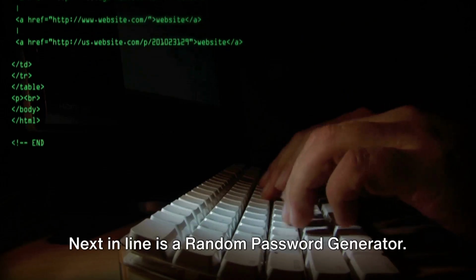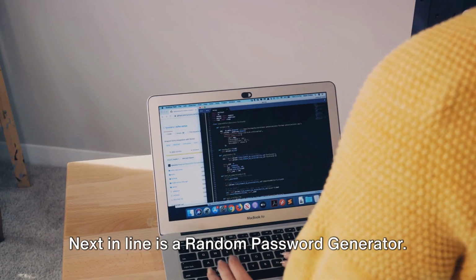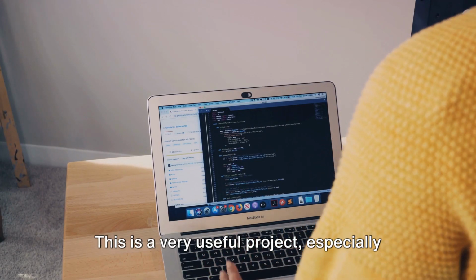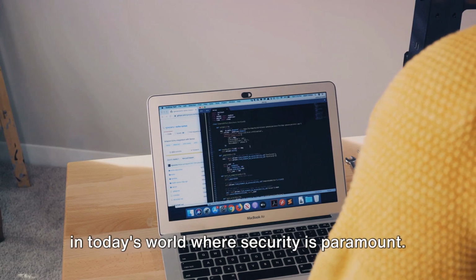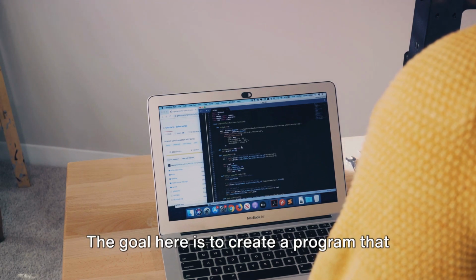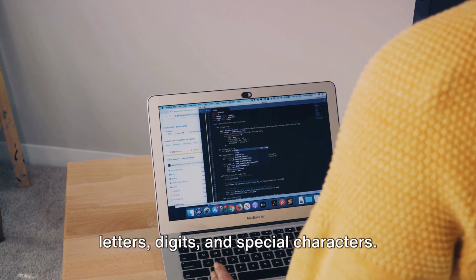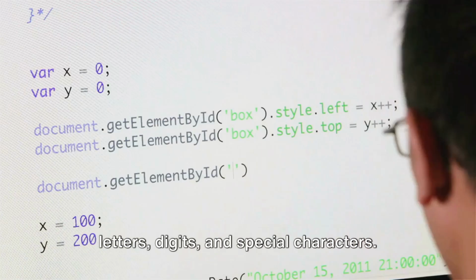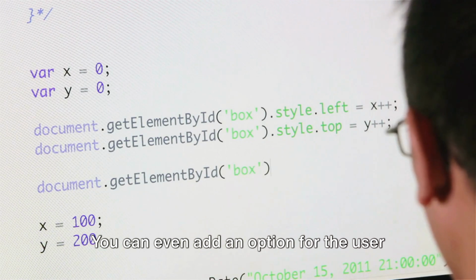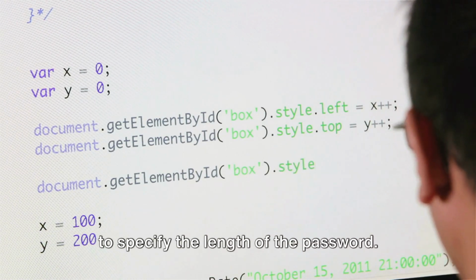operations in Python. Next in line is a random password generator. This is a very useful project, especially in today's world where security is paramount. The goal here is to create a program that generates a random password with a mix of letters, digits, and special characters. You can even add an option for the user to specify the length of the password.